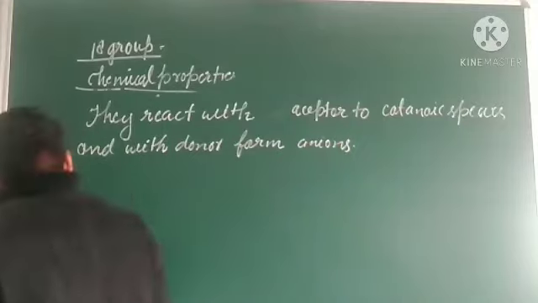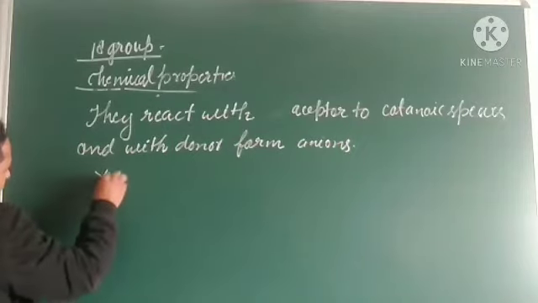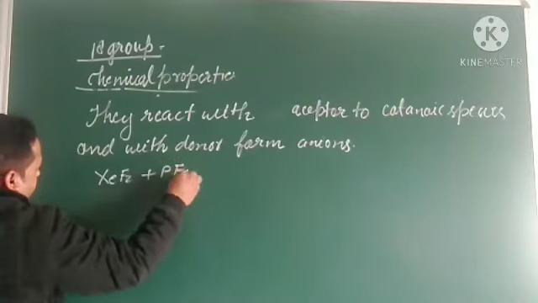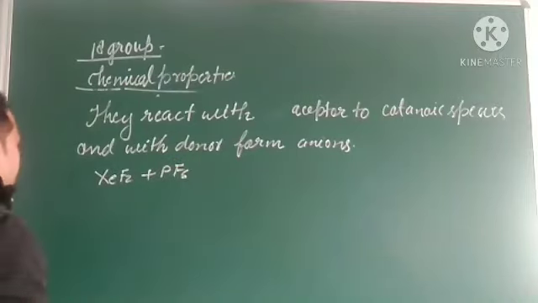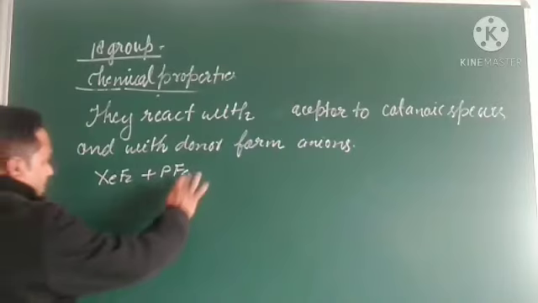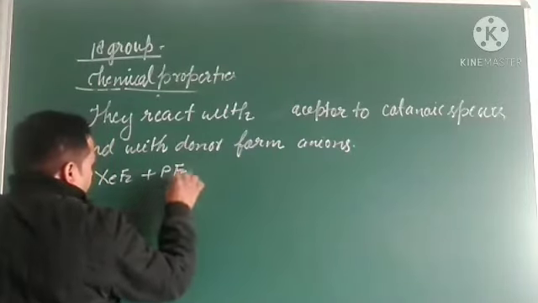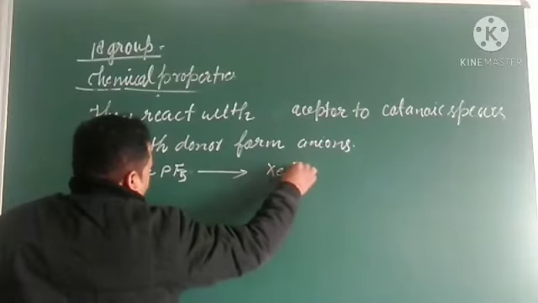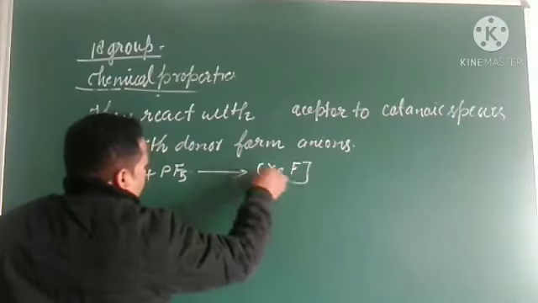Let us see how it works, like XeF2 reacting with PF5, and it forms a cationic species like this.